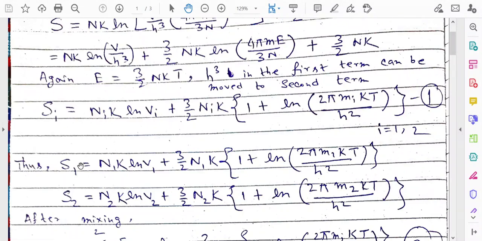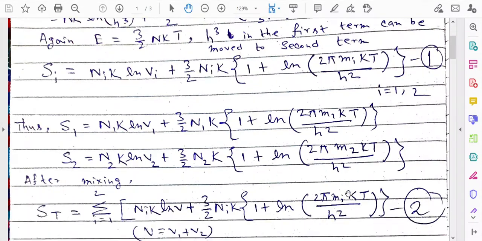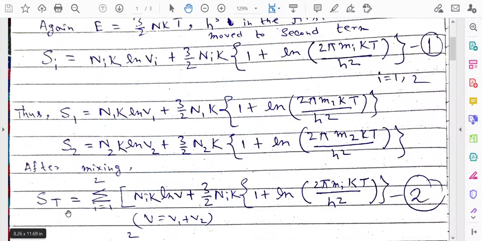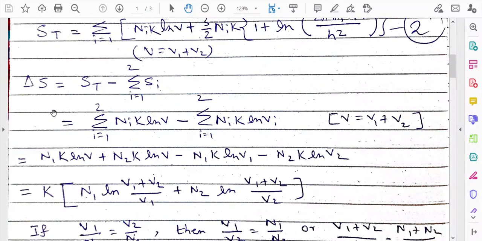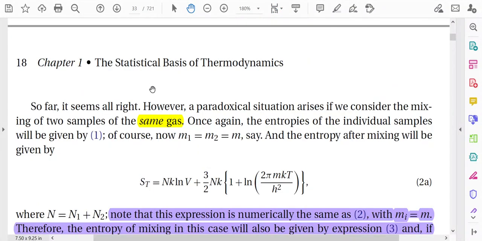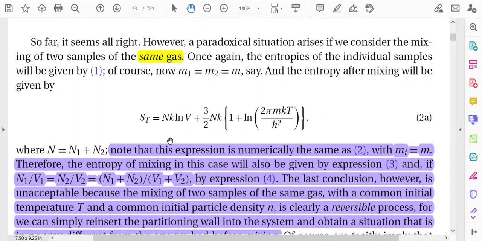Everything will remain the same, only this change will be there. For example, you see here S1 will be this expression only, apart from that we will write N1 equal to N. S2 will also be the same, but we will write N2 is equal to N. Again, in case of ST, everything will be the same, but we will write N for Ni. Then the expression for delta S will remain the same here. That is, this will be the total value of the entropy ST. We are writing Nk ln V.